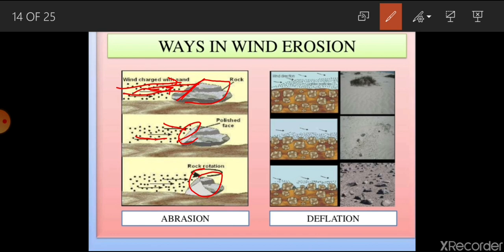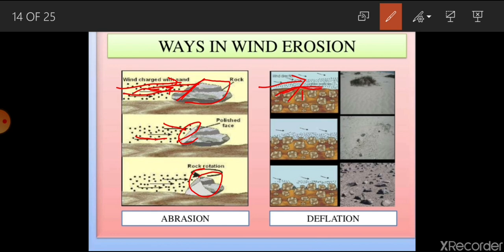Say for instance, you can see your field is covered by fine soil over the top, and beneath this some larger particles are there. So when wind flows from a direction, it will erode the topsoil first.